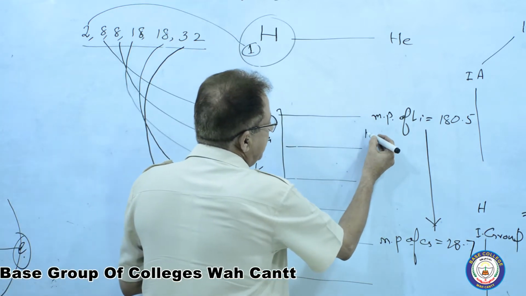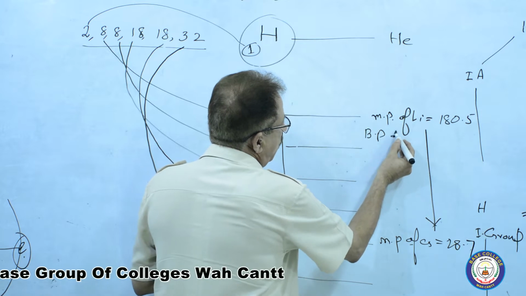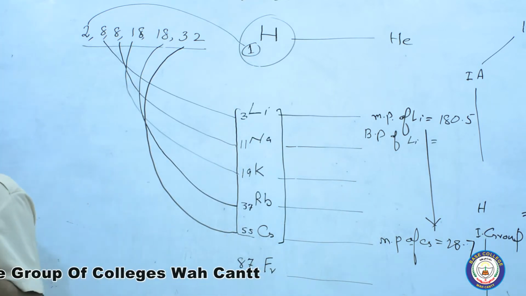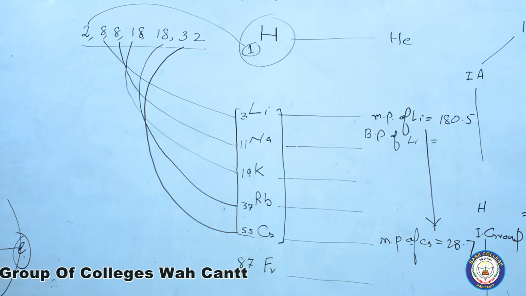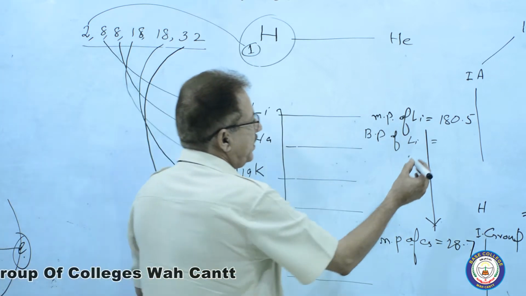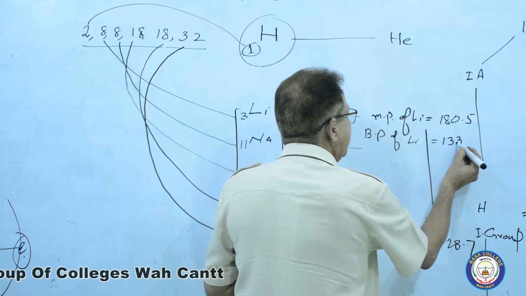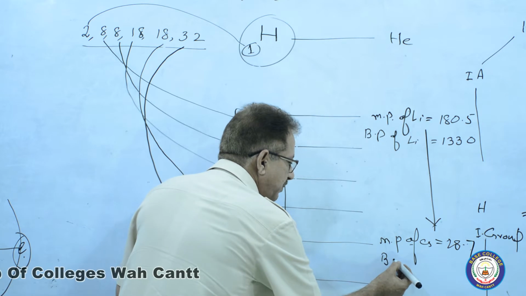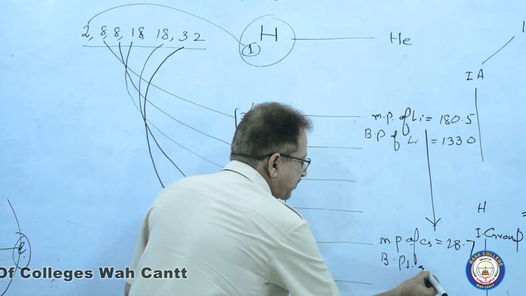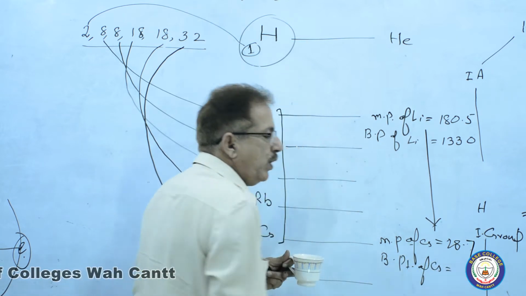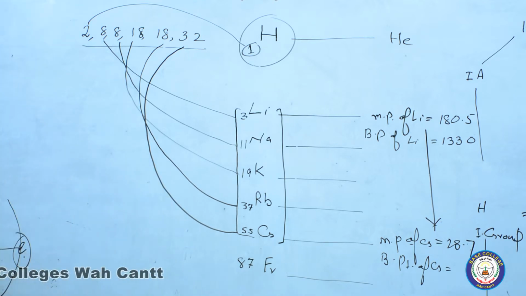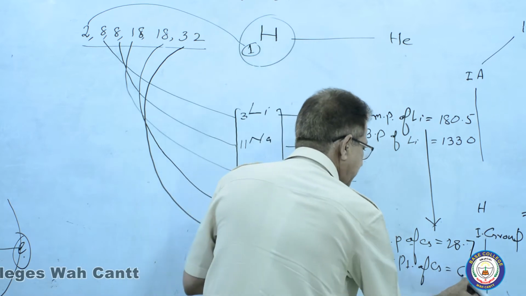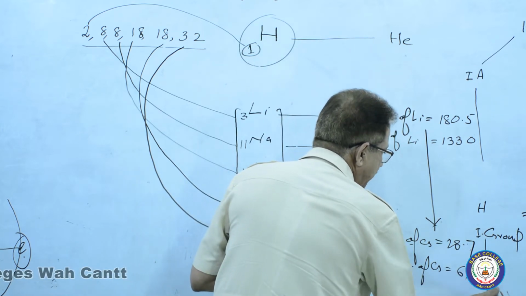The boiling point of lithium is 1330 degrees Celsius, while the boiling point of cesium is much less, 760 degrees Celsius.